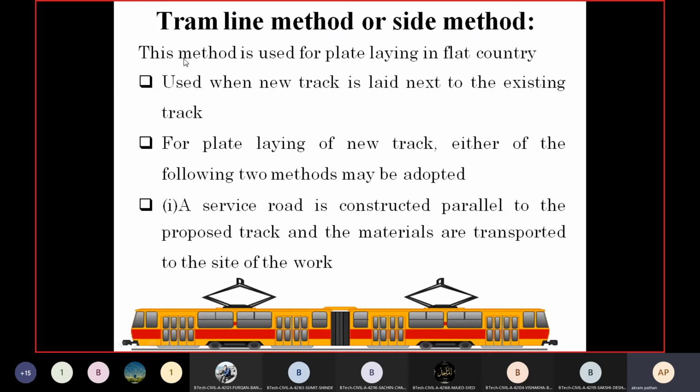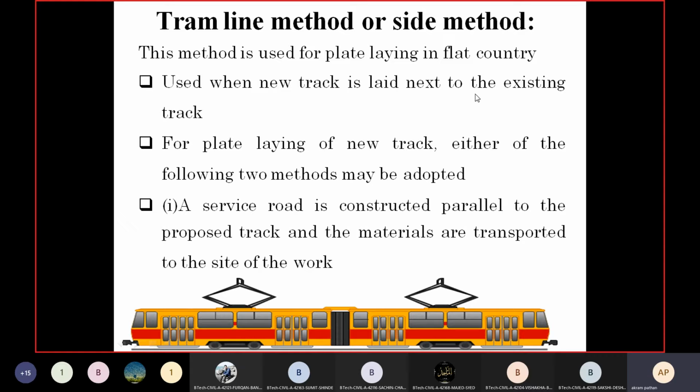As far as the first method is concerned, that is the tramline method or side method, this method of laying the rails and the sleepers on the ready formation is applicable only in flat country, or flat ground. When a new track is laid next to the existing track, this method is applicable.